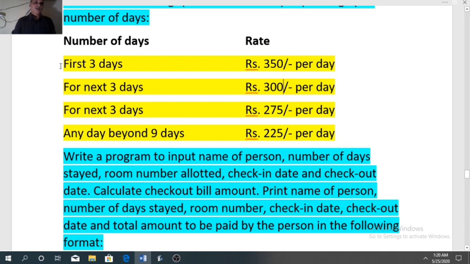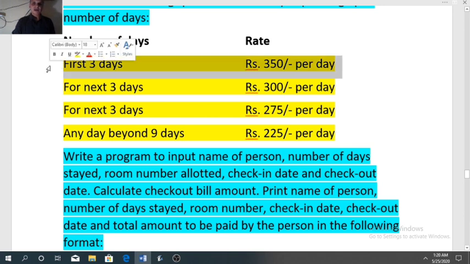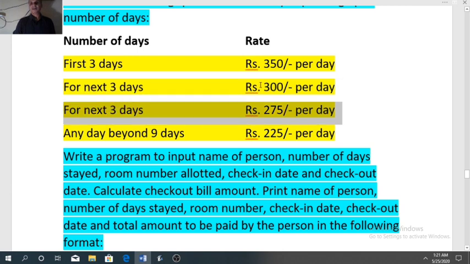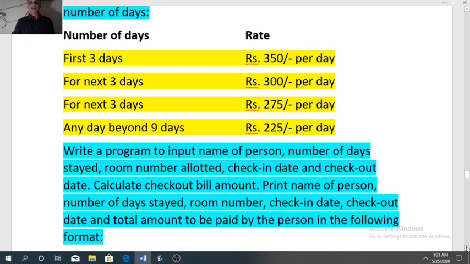Suppose you stay in hotel for 7 days. So for first 3 days 3 into 350, next 3 into 300, so 6 days over. And for one more extra day, that is seventh day, they will charge 275 rupees. So in this way we have to calculate. So this slab is given how the bill will be calculated by the hotel.